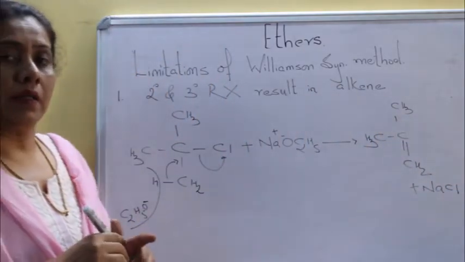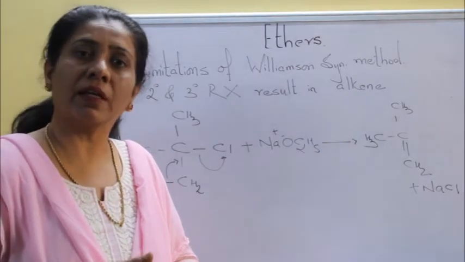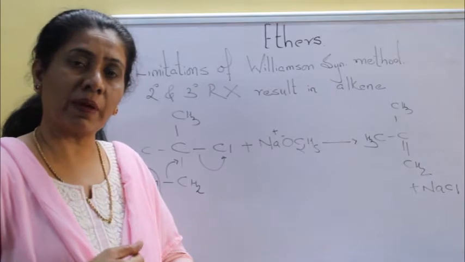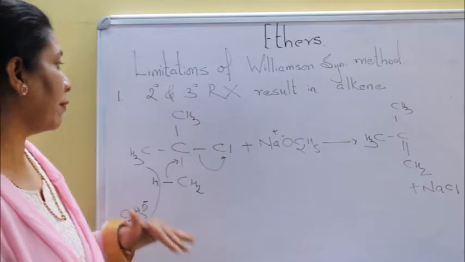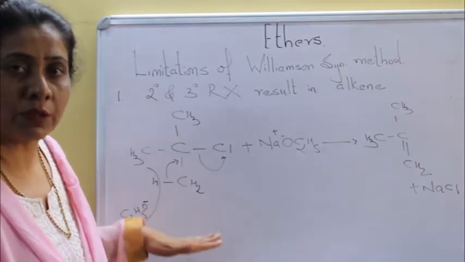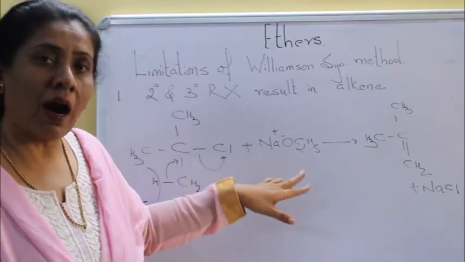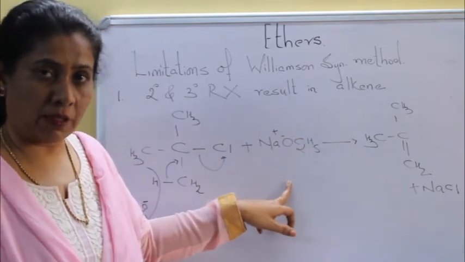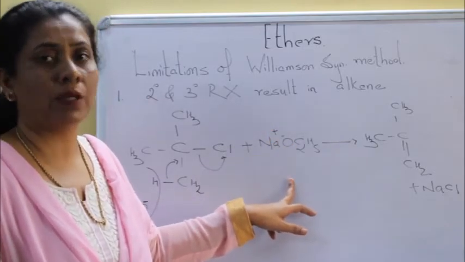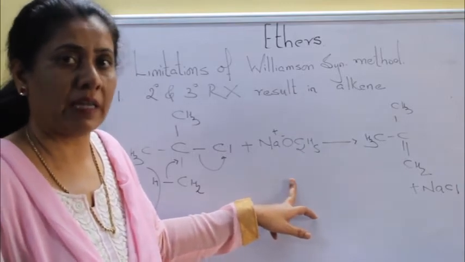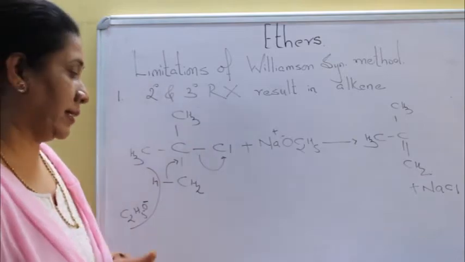So there are many advantages of this method. We can prepare symmetrical and unsymmetrical ethers, we can even prepare phenolic ethers, but you cannot prepare ethers if you have 3 degree RX or 2 degree RX, because this starts resulting in formation of alkene. Another important point to remember: our alkoxide part can be 1 degree, 2 degree, 3 degree. That's absolutely fine. But take care that RX is only 1 degree RX.